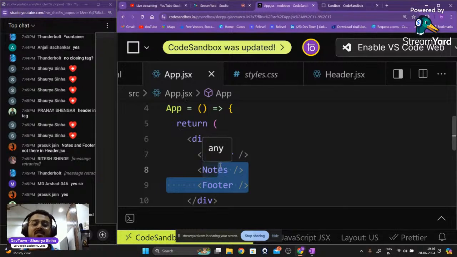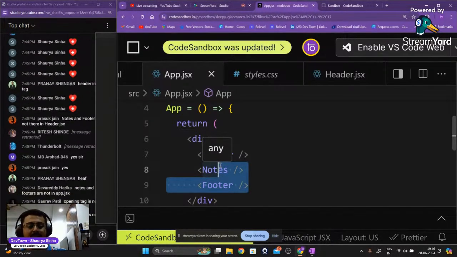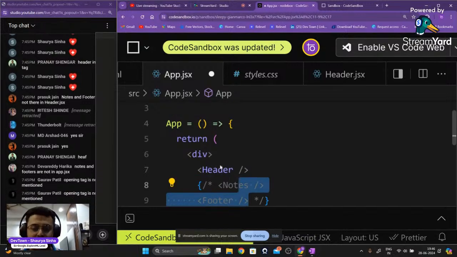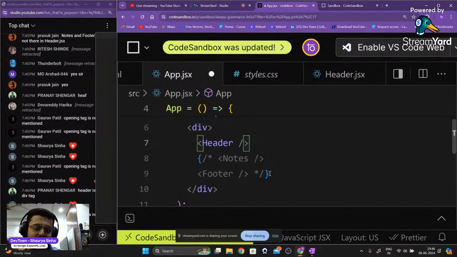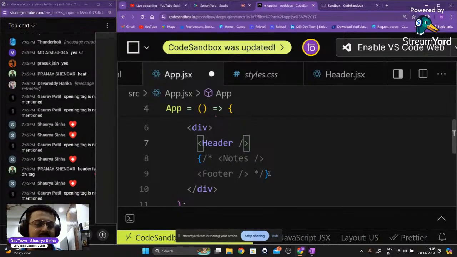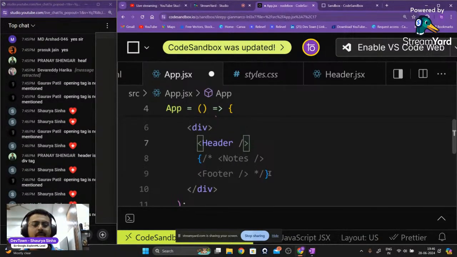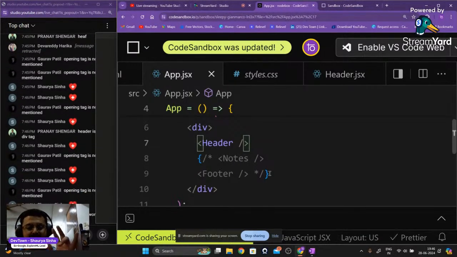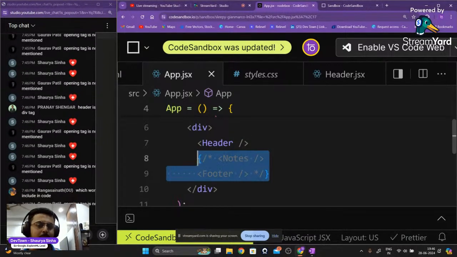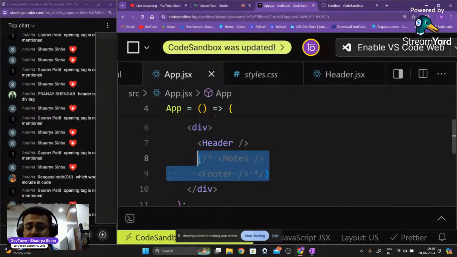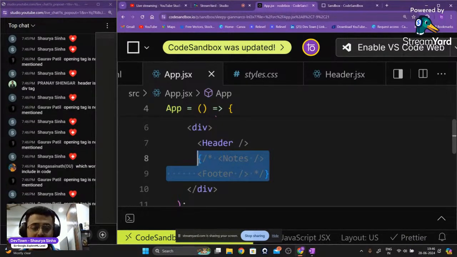These are called comments. So to comment these two lines of code, I'm just going to select it and press Control and then forward slash. As you're able to see, I have commented these two lines of code. Now I'm going to save it once again. These two lines of code are not going to be considered as code. These are going to be considered as comments, which are not code. This is going to be ignored by the computer.